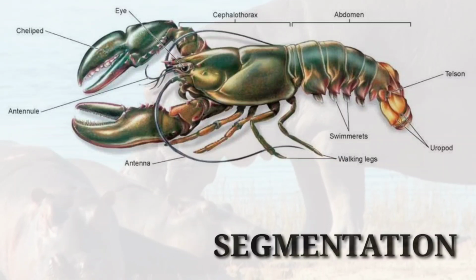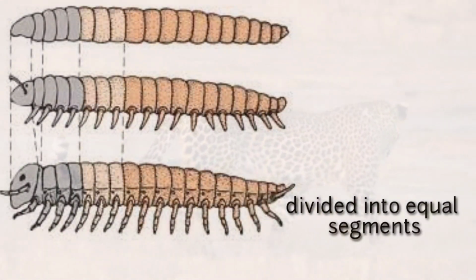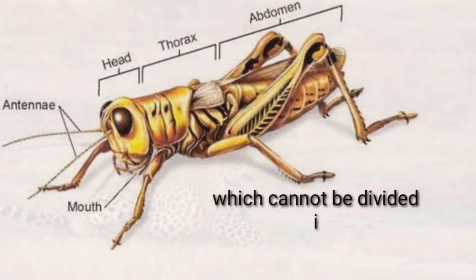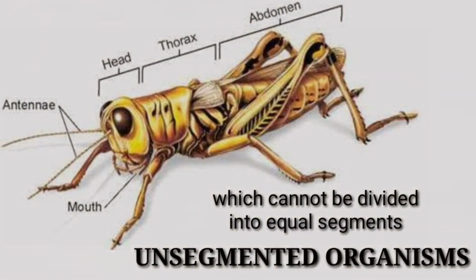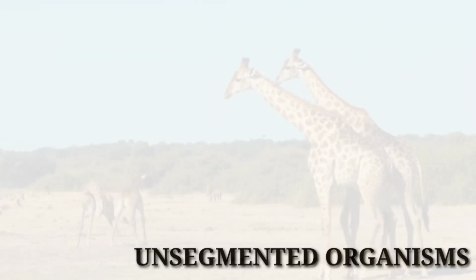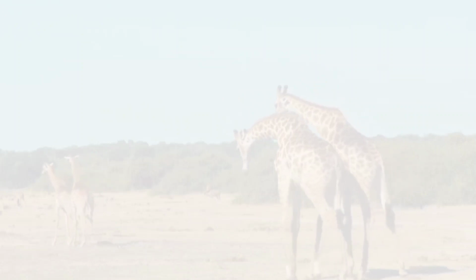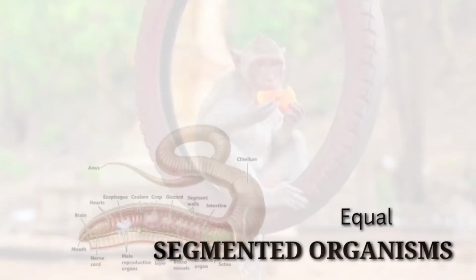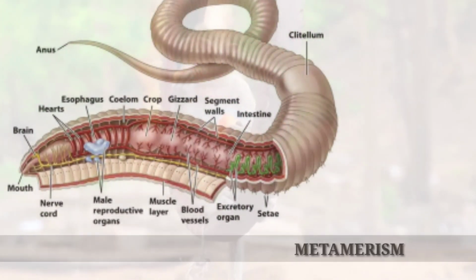The sixth one, segmentation. Organisms which can be divided into equal segments are called segmented organisms. Organisms which cannot be divided into equal segments are called unsegmented organisms. Animals belonging to unsegmented category are generally also pseudocoelomate in nature. In segmented animals, they show distinct equal segments, which you call metamerism.